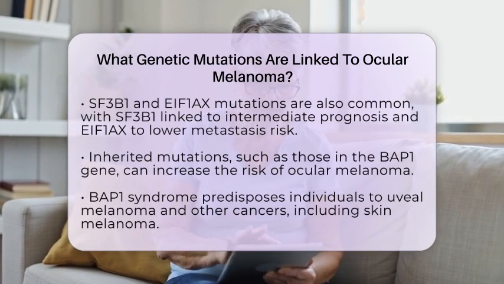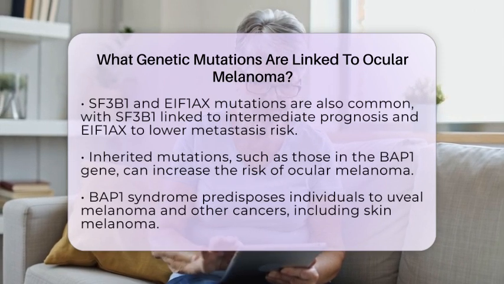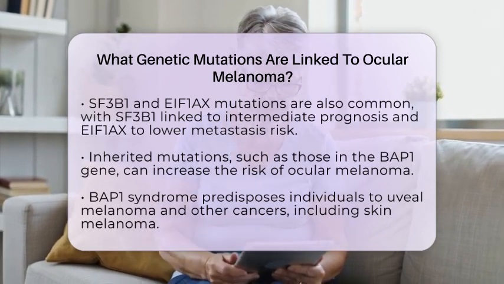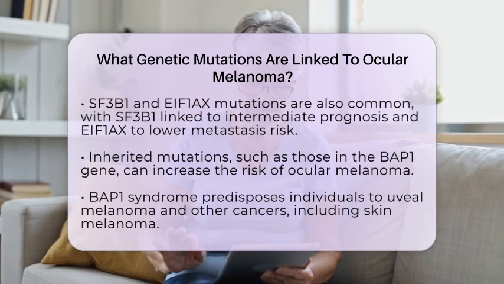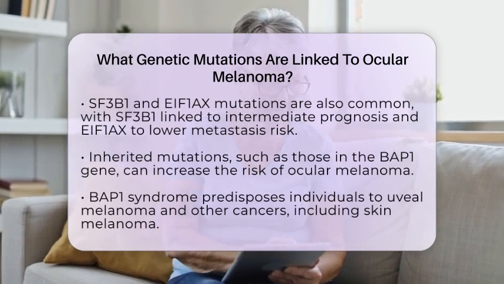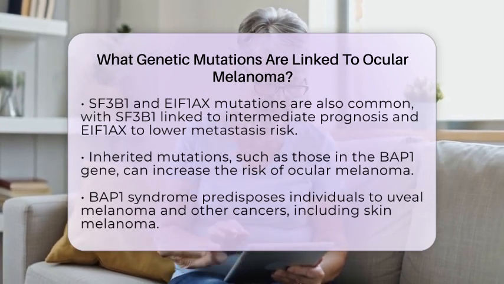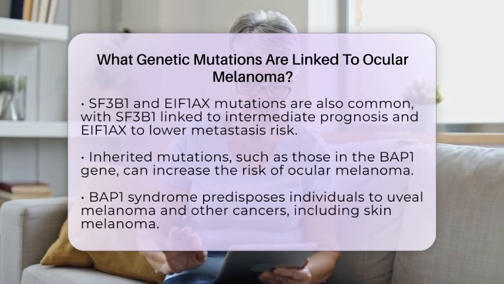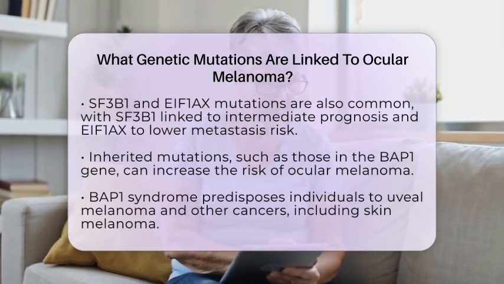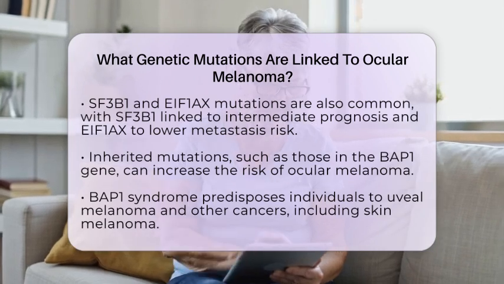Mutations in the CDKN2A gene, which is also linked to skin melanoma, have been found in some patients with both ocular and skin melanoma, suggesting a genetic predisposition. Additionally, BRCA2 mutations, primarily known for their association with breast and ovarian cancer, have also been implicated in ocular melanoma risk in certain families. Other inherited mutations linked to uveal melanoma include PALB2 and MBD4.